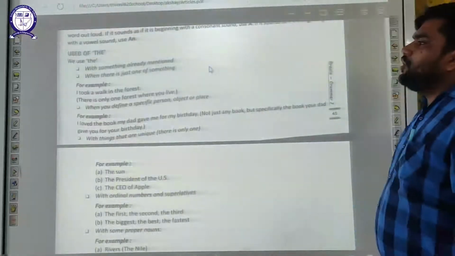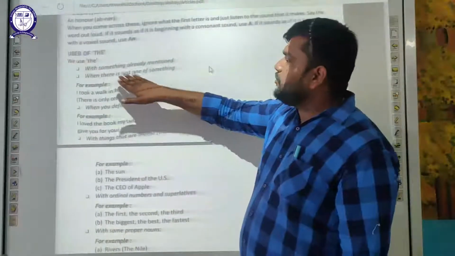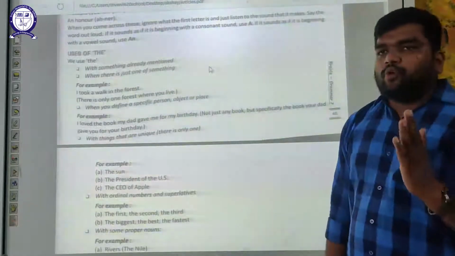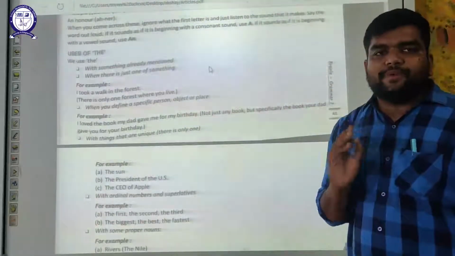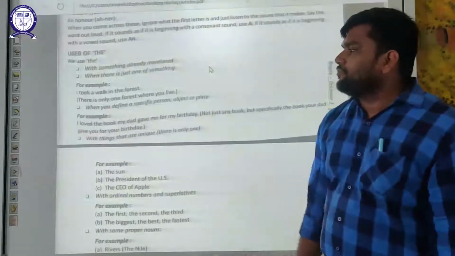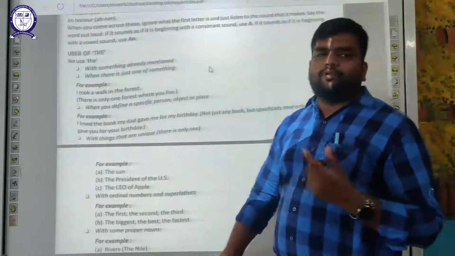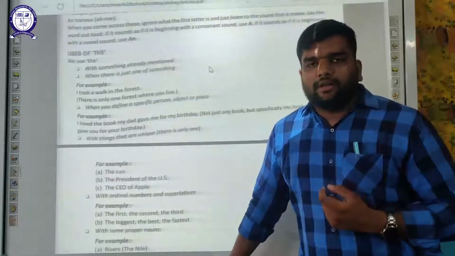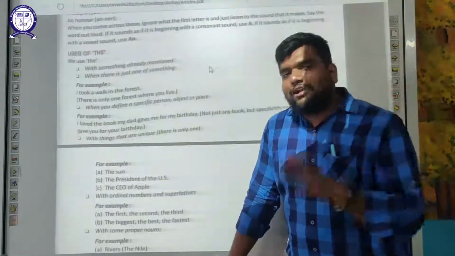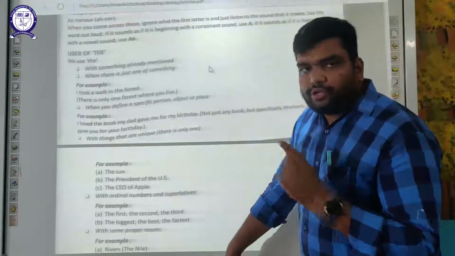Now, uses of the. We use the with something already mentioned, and when there is just one of something, that is, the thing is unique. Like we have only one sun, so we use the sun. The sun is very bright today. Okay, something already mentioned: I took a walk in the forest. Okay, the forest. Now, we all know what a forest is. Lots of flora and fauna are there. Flora: plants, trees, flowers, and fauna: all types of wildlife. Okay, so we know what a forest is. I took a walk in the forest. There is only one forest where you live.